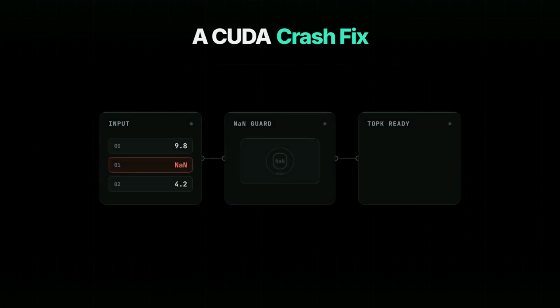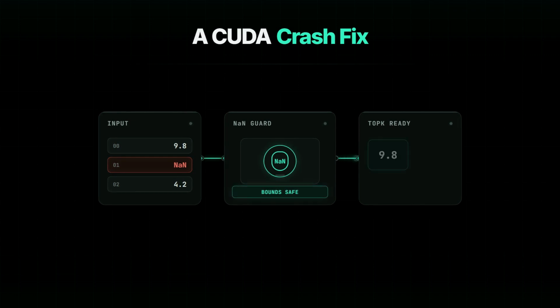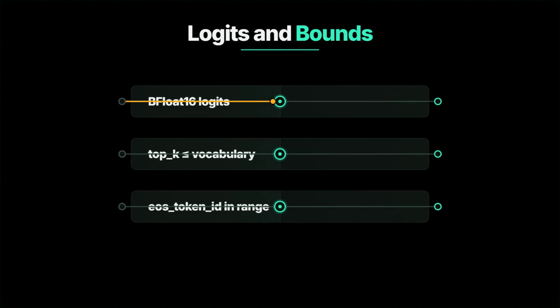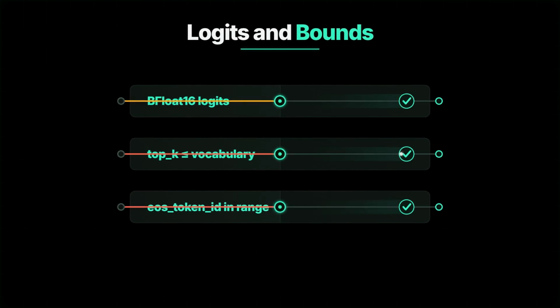On CUDA, Top-K had an illegal memory access crash when inputs contained NaN. Version 0.15.0 lists a fix, a practical reminder that runtime reliability extends beyond model support. The release fixes bfloat16 logits returned as garbage and adds regression tests when top-k exceeds vocabulary size. It also validates eos token ID against vocabulary size to prevent an out-of-bounds write.